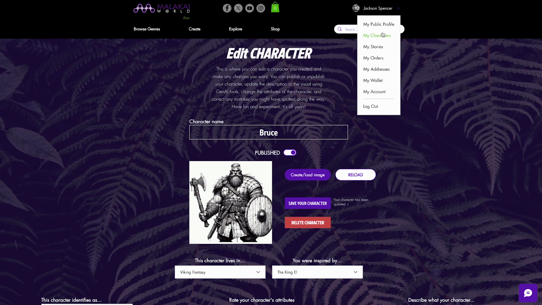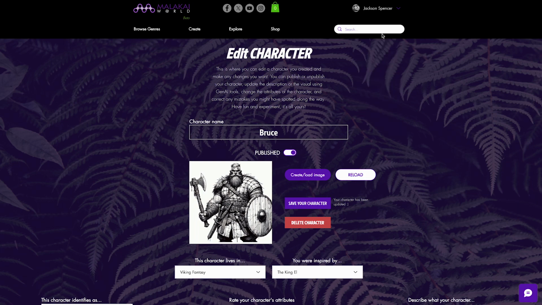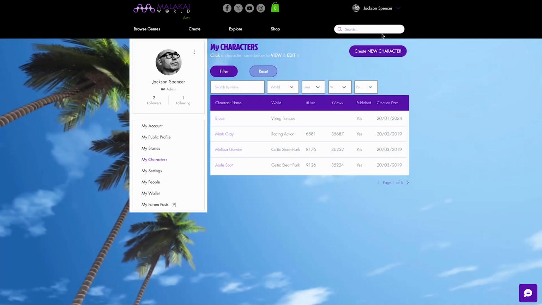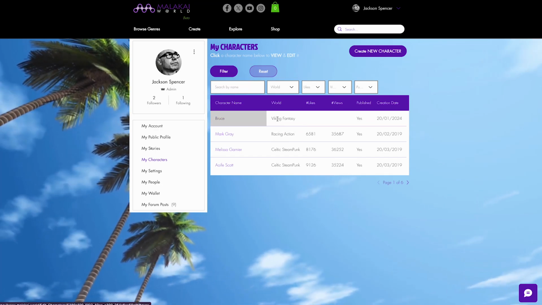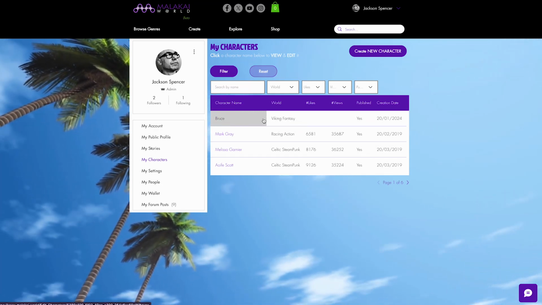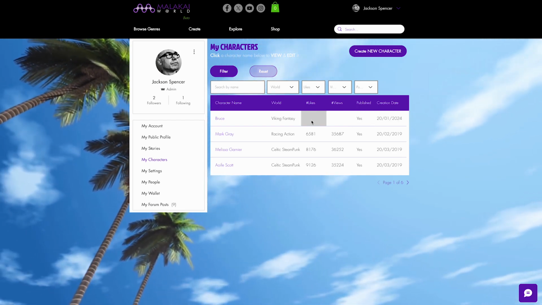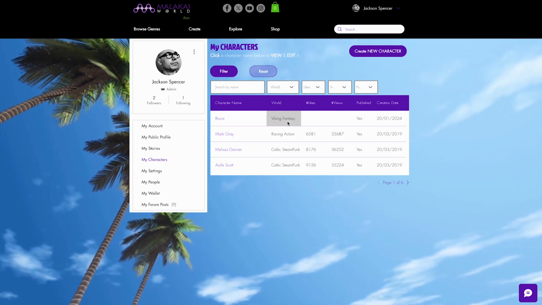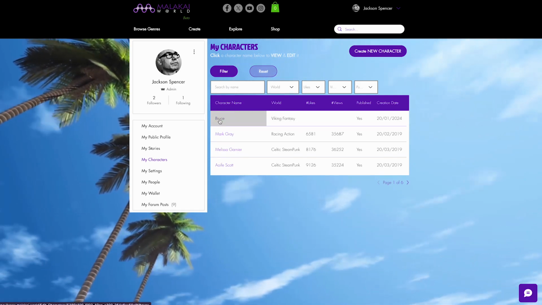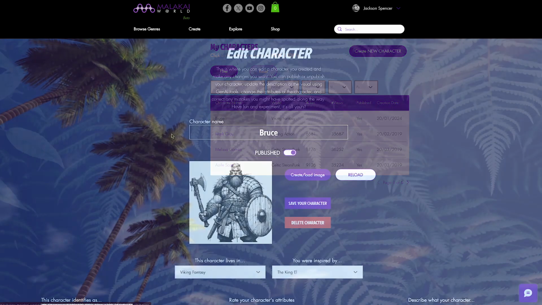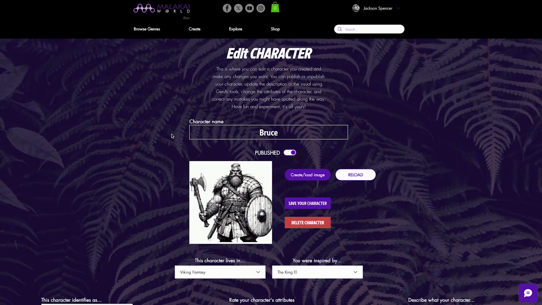And once you're done with those changes, you can visit your character page in your members profile, and you will see that your character now appears as created today, published, no likes, no views yet, of course, the world they're in, and their name. If you want to go back to editing them, just click on the name. It brings you back to that same page, and you may then make any further changes that you would like. Those changes will be reflected on the site. So whenever someone clicks on the name of your character in the genre list of characters, they will see the new attributes that you have changed for this particular character.